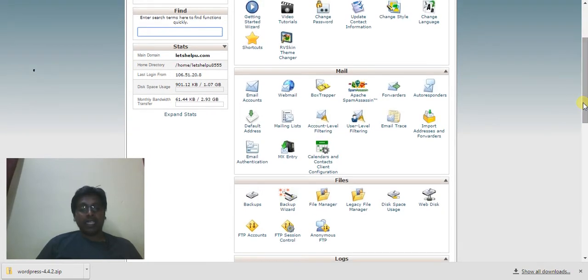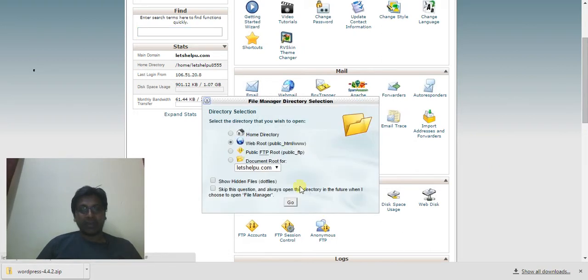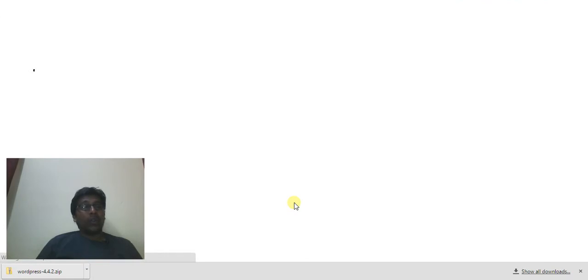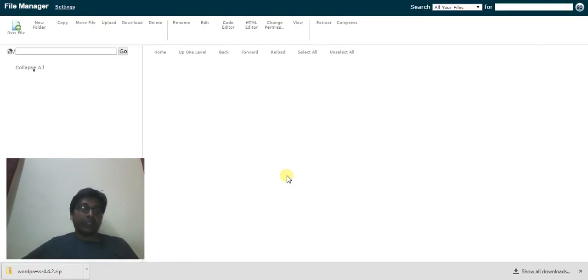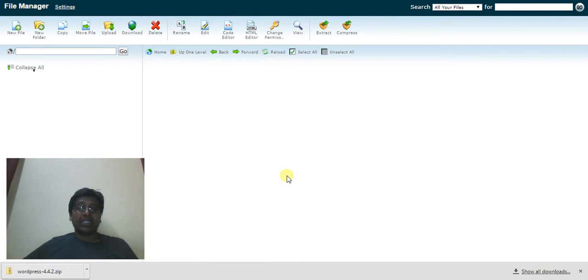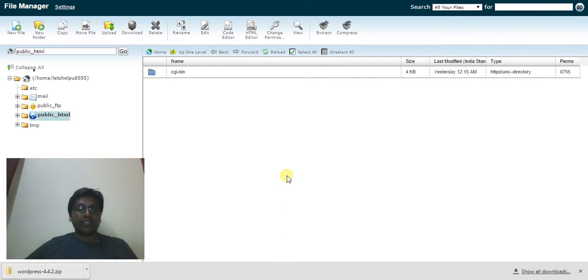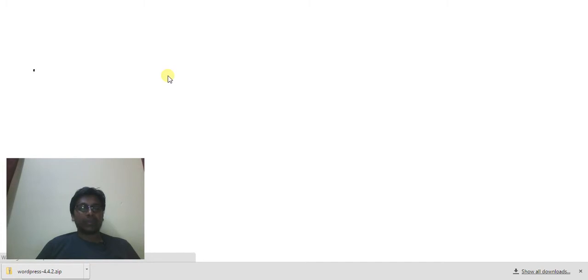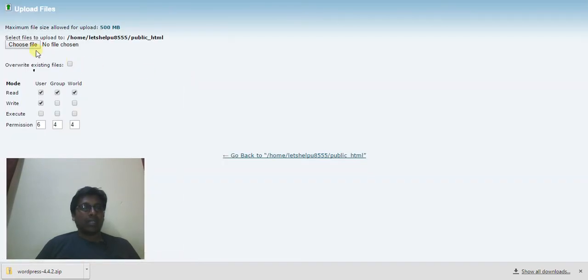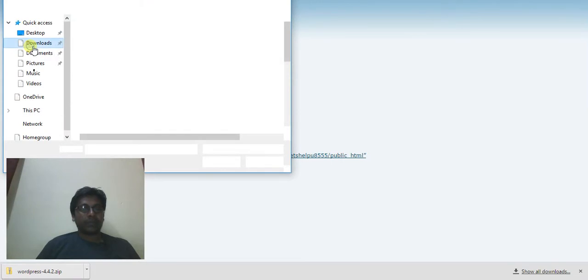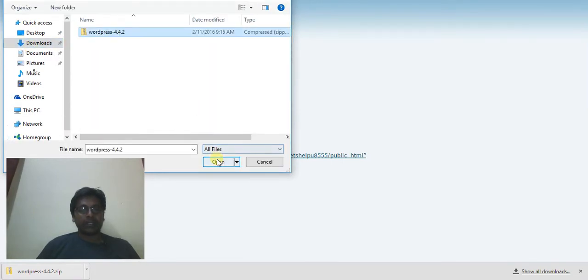So now let's go to the file manager. I'm just clicking on the file manager. It will open an online file manager. You can use FTP clients like FileZilla, install FileZilla in your system, and then upload the file. You can do that also, but I'm just using the file manager. Here I can simply press upload and click choose file, go to downloads, select WordPress, open.